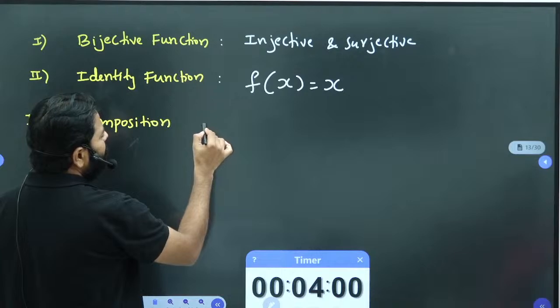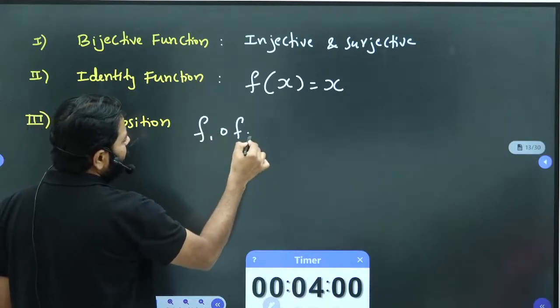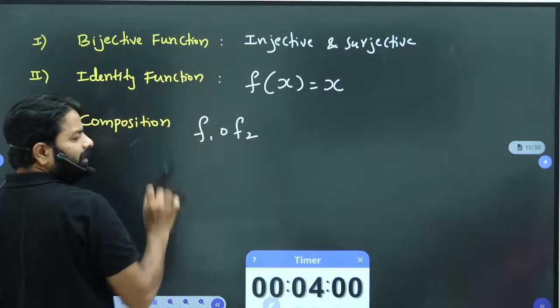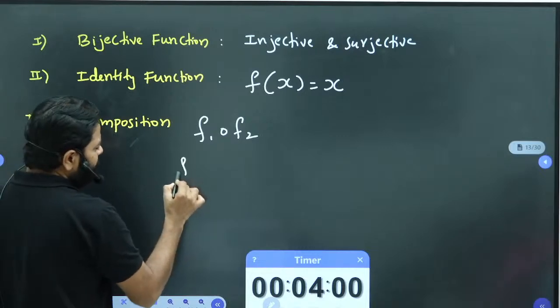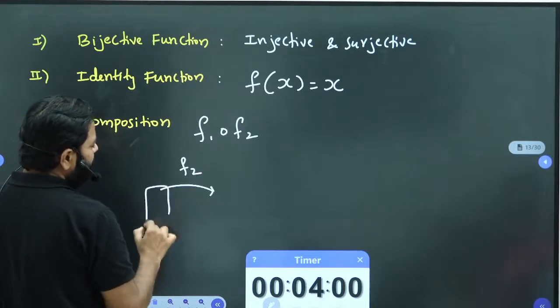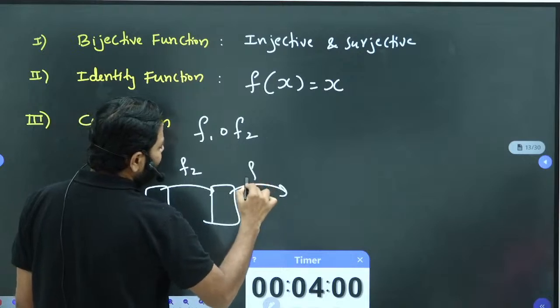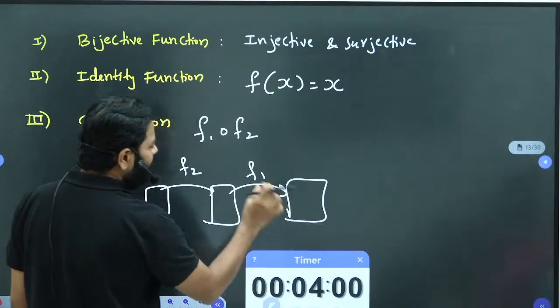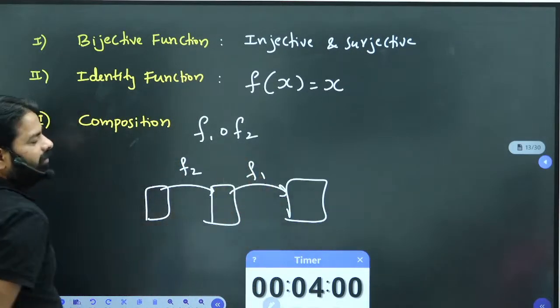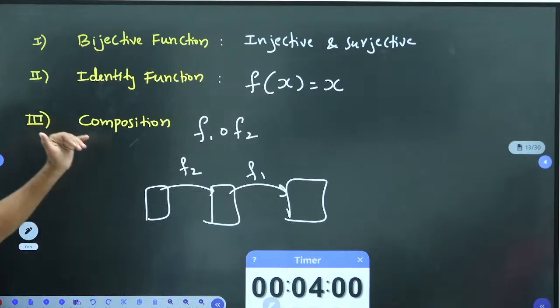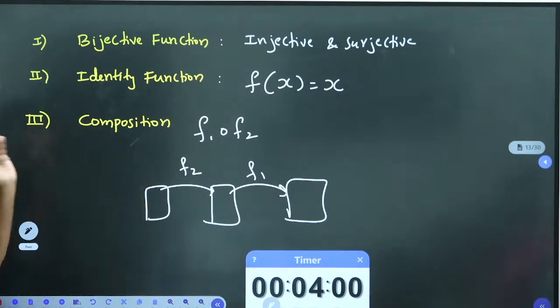Like you may do f1 composition with f2. So first you will take f2, then you will apply f1. First f2 you are going to apply, then you are going to apply f1. The final result will depend on the codomain of f1. Right? These three definitions you should learn first. Then when you come to your question, you will understand what it should be.